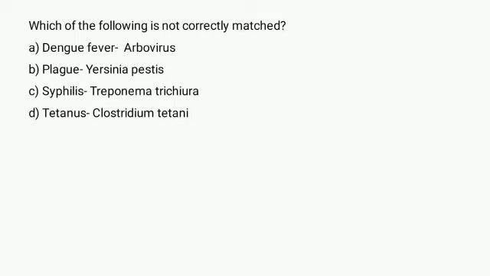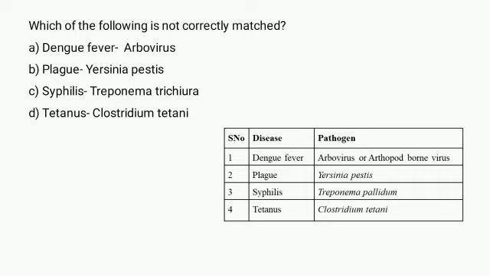Which of the following is not correctly matched? In this question, we are given the 4 diseases and their corresponding pathogens. And we have to find which is incorrectly matched. You can see from this table that we are given the disease and the correct pathogen which caused them. So first is the arbovirus, which is an informal name used to refer to any virus that is transmitted by arthropod vectors. Dengue is transmitted by bite of Aedes mosquito, and the virus responsible for causing dengue is called dengue virus.